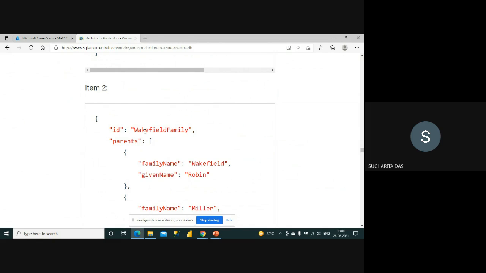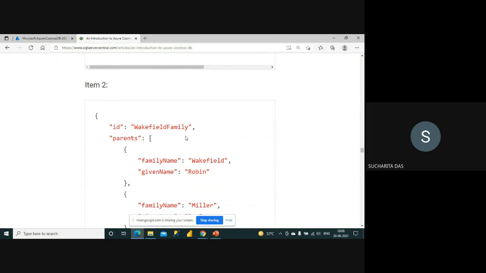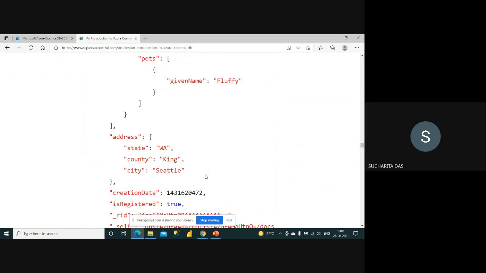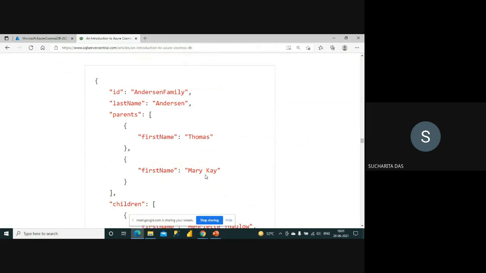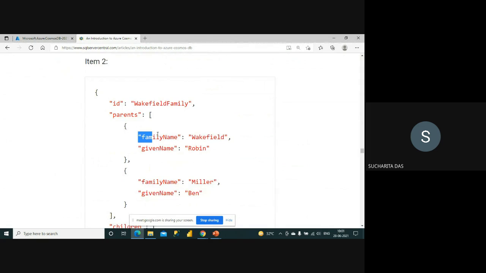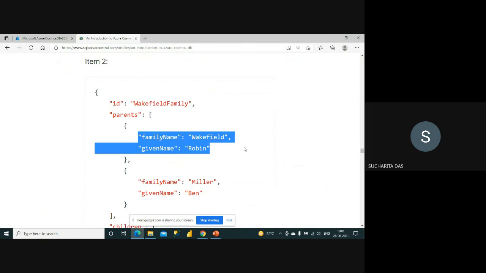You can see the id is Wakefield family, and then it has parents. It has two parents, but each parent has two attributes. If you go up here, each of the parents has only a first name, but here these parents have two attributes: one is the family name, one is the given name.